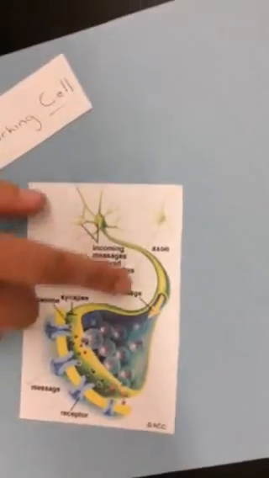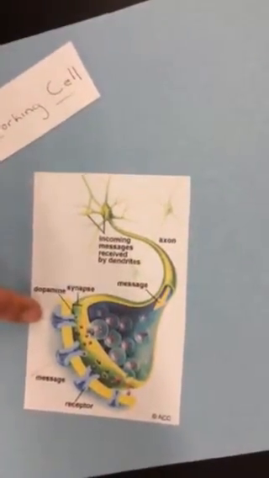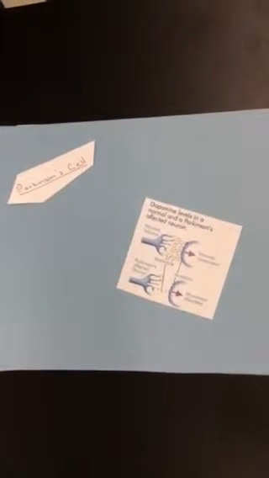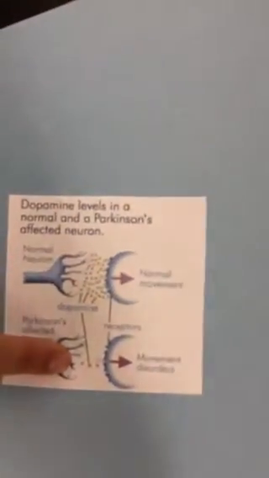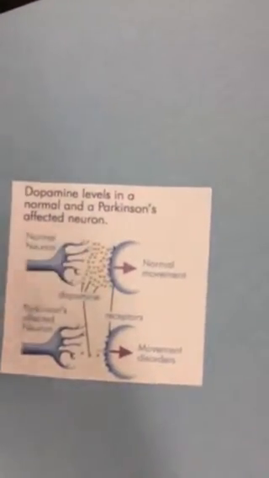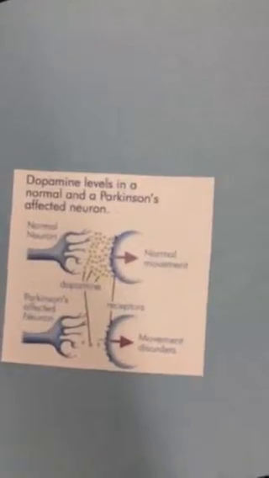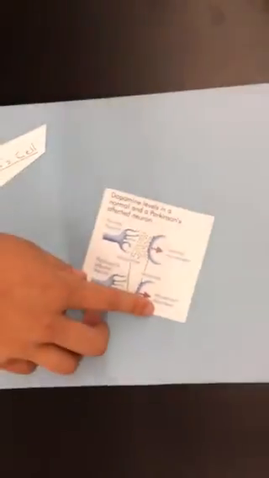In a properly working cell, dopamine travels from the brain through the neurons and is transferred to the receptor protein in a target cell. Dopamine is a hormone which sends a message to a target cell. In a system afflicted with Parkinson's disease, an insufficient amount of dopamine is released from the Parkinson's affected neuron. With less dopamine in their cells, a person is subject to movement disorders.